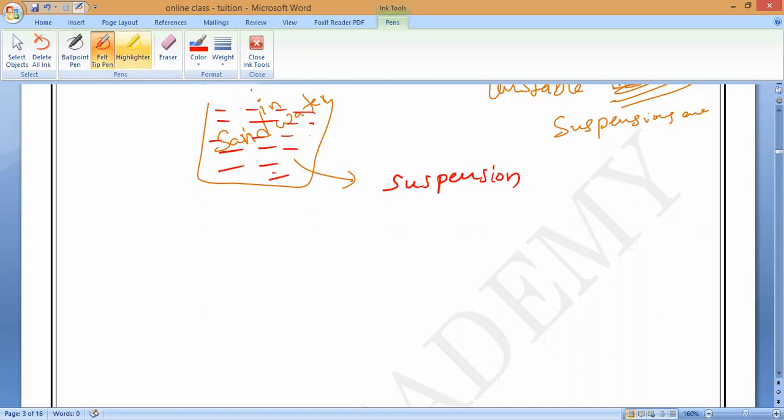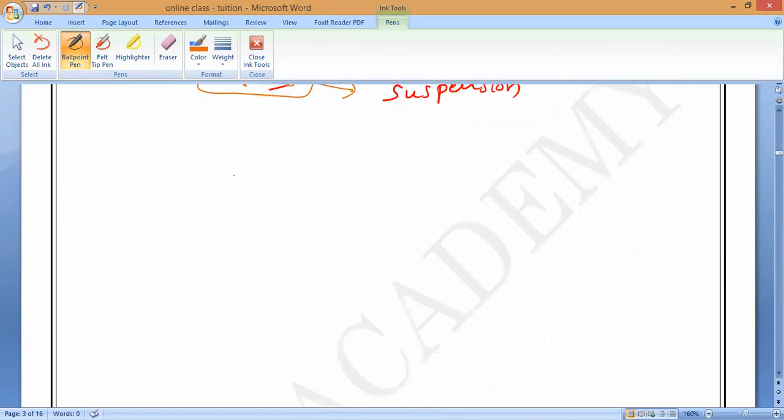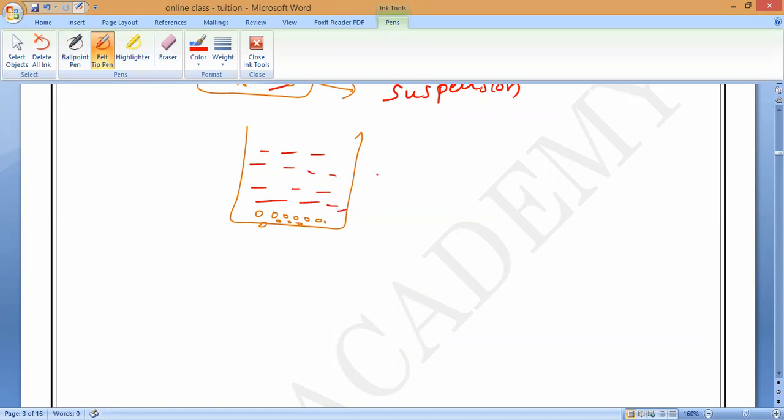Yes, sir. Now, once I leave it undisturbed, what will happen? Sir, they will settle at the bottom. Correct or not? All the sand particles will settle down and water will be on the upper surface. Is it correct? So after leaving it undisturbed, we are able to see that the particles are separating out from each other and we can see the boundary between them. Is it correct or not?